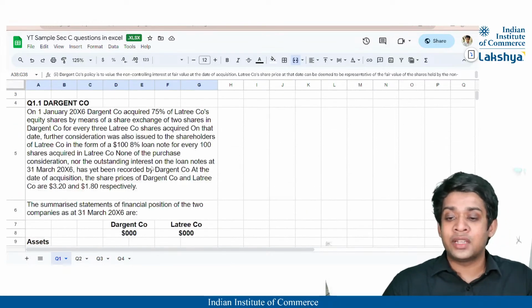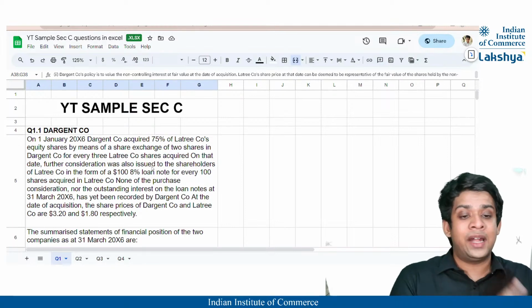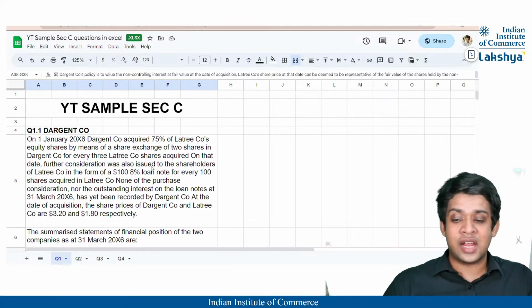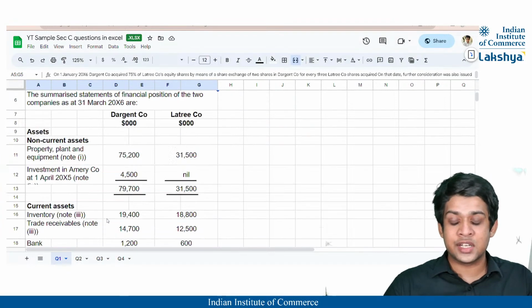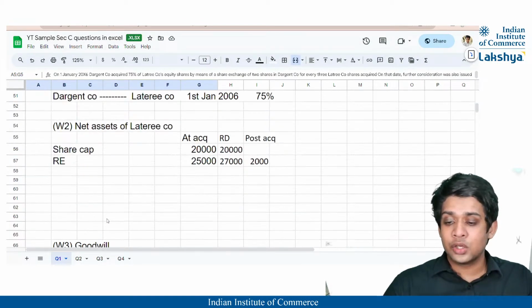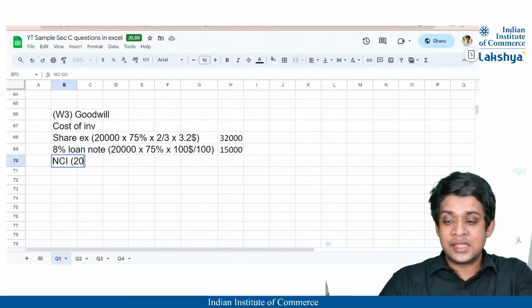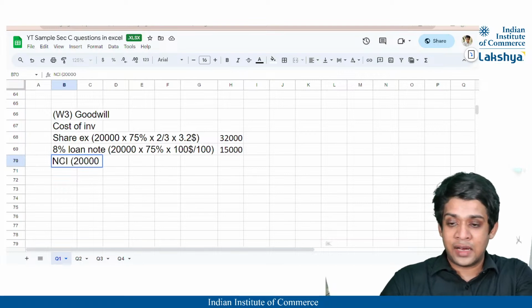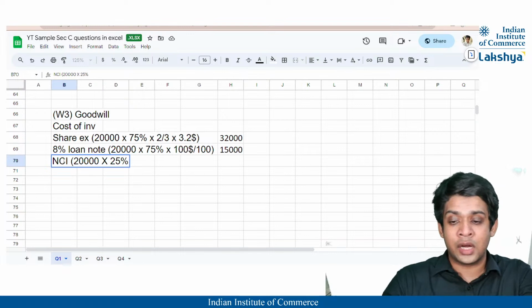Okay. So what is fair value method? It is nothing but the number of shares that belongs to NCI multiplied by the subsidiary's share price, right? So for that, as I told you, $1.8 is mentioned here. That is the share price of the subsidiary. So we have to firstly calculate the number of shares which belongs to the NCI. So 20,000 into 25%, because we have acquired 75% of the company.